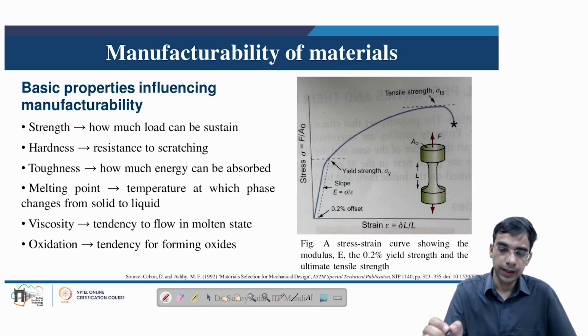So basic properties which influence manufacturability for any material include strength, that is how much load the particular material can take. It also is dependent on the hardness, which is resistance to scratching.